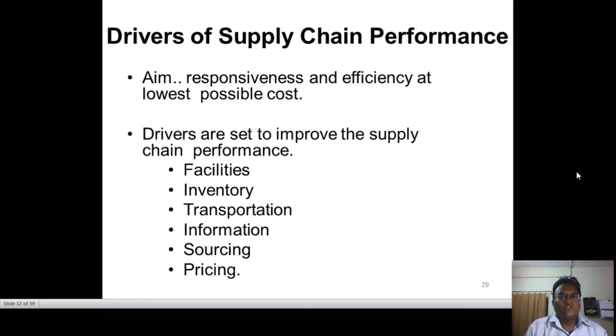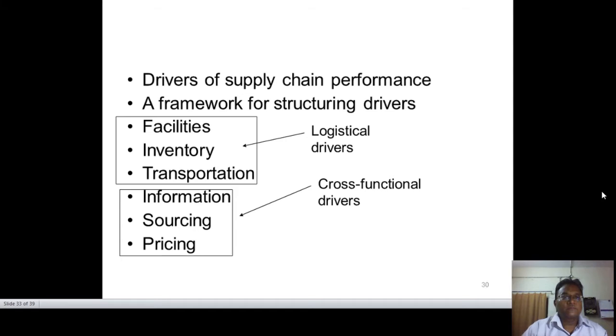As you are aware, supply chain is basically the flow of information and the flow of inventories. So in the drivers of supply chain performance, the aim is to be responsive and efficient at the lowest possible cost. This is basically the aim of our drivers. There are 6 types of drivers, because drivers are set to improve supply chain performance. That is facilities, inventory, transportation, information, sourcing, and pricing. We have to look at what the logistical drivers are and what the cross-functional drivers are.